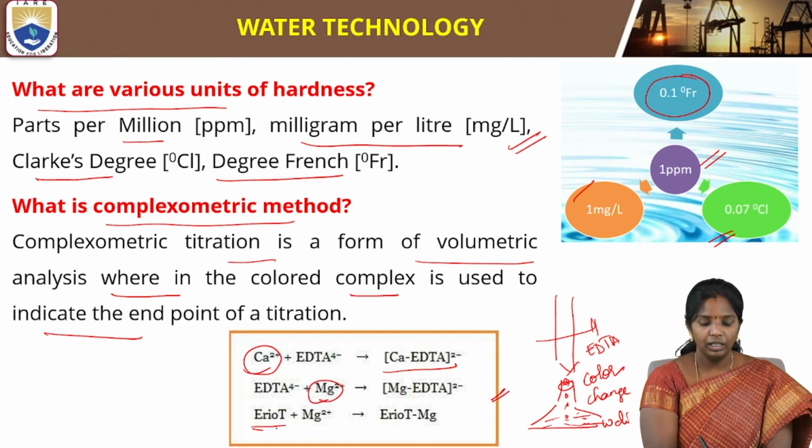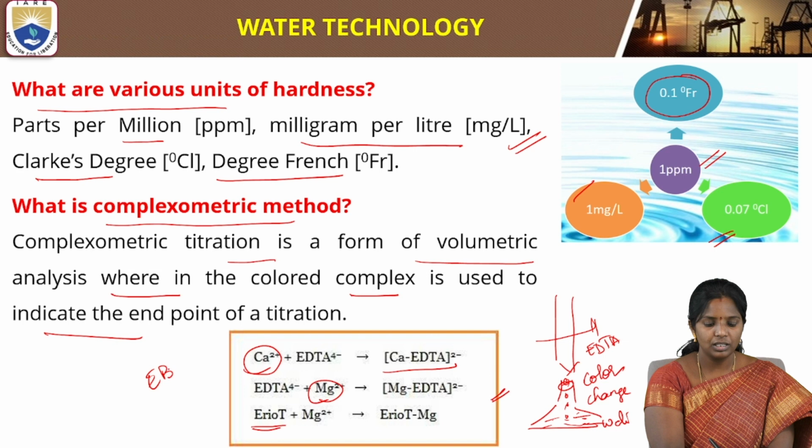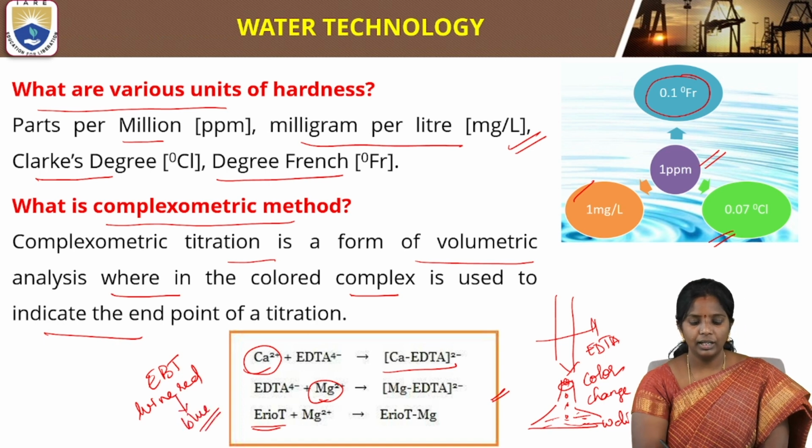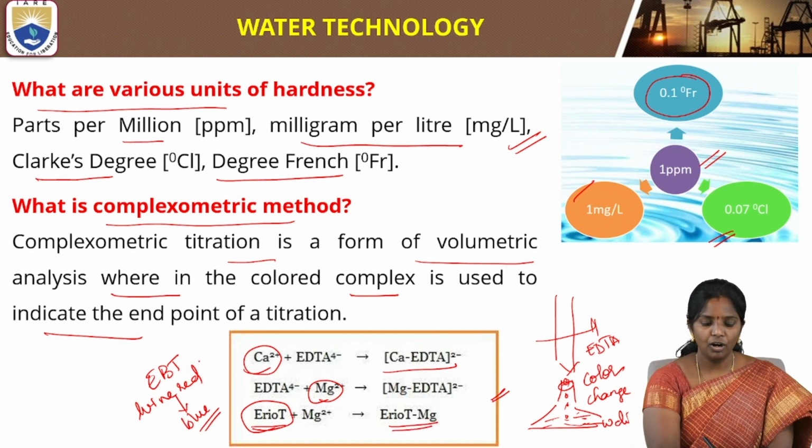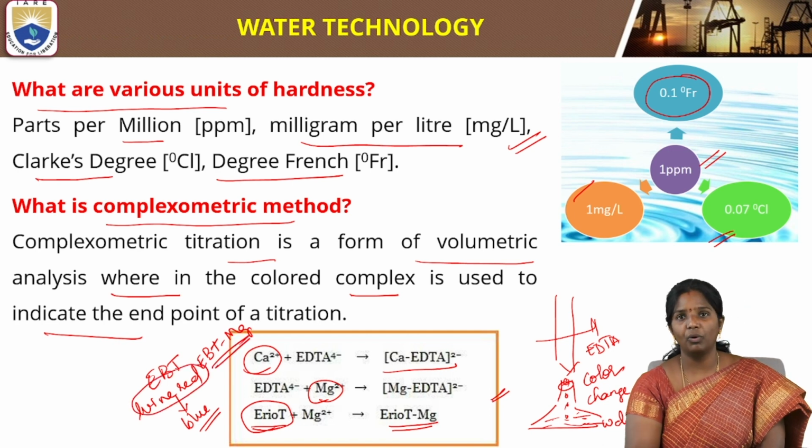So the Eriochrome Black T or EBT is the indicator we use. It is wine red in color. Wine red to blue color it forms. It means that Eriochrome Black T is free now. Initially it forms EBT magnesium complex, that is why it has wine red color.